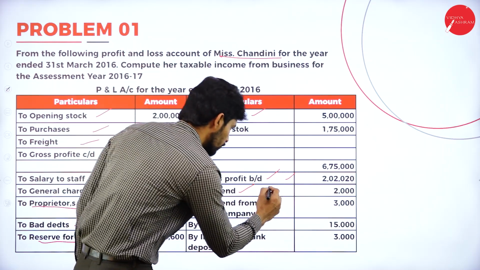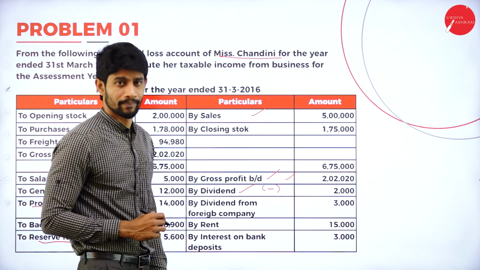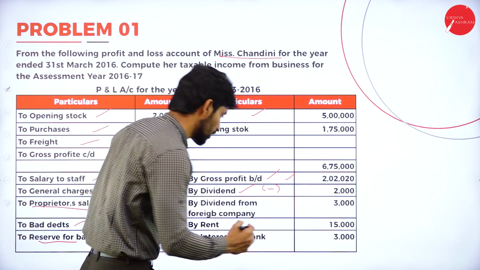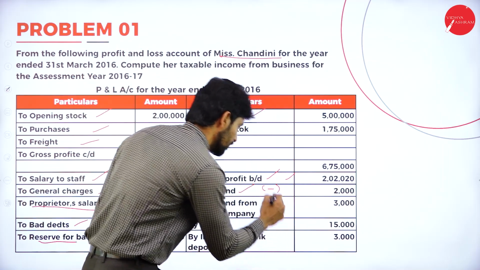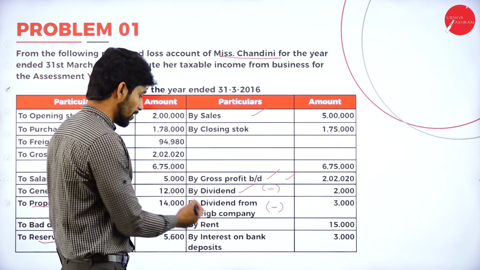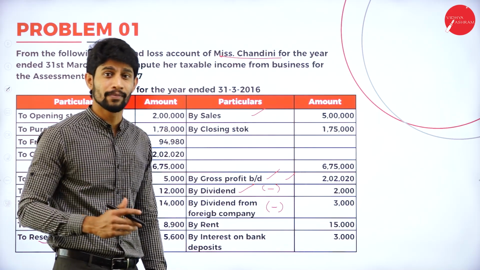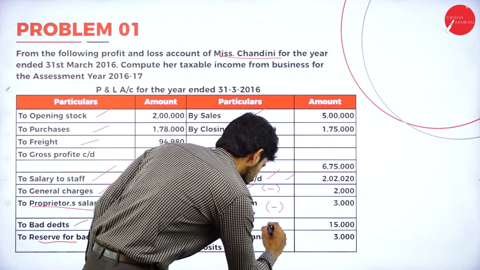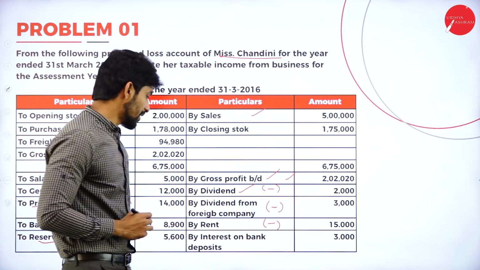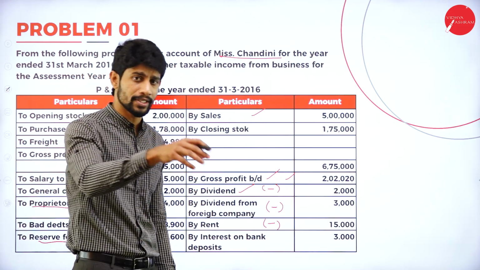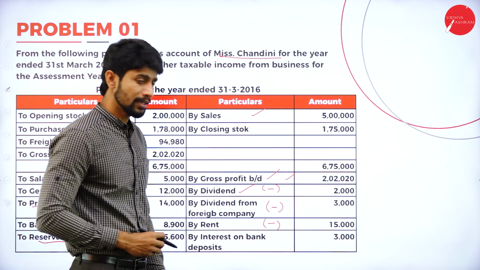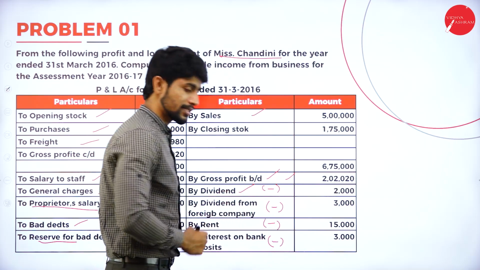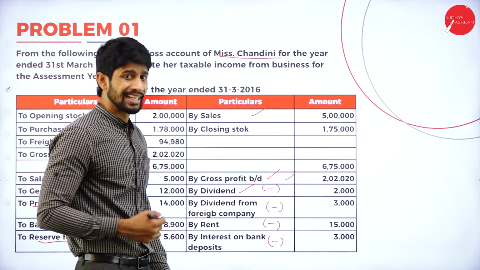So what he did, he added dividend as his business income, but this dividend is not business income. What you are supposed to do? You are supposed to deduct it. Okay, next, dividend from foreign company. Yes, dividend from foreign company is also not a business income, deduct it. Next, by rent, he received some rent, it comes under house property, right? Rent comes under house property, so again less. By interest on bank deposits, he deposited some money and received some interest, again it is also not a business income, but he showed it as a business income, again less, that is deduct.